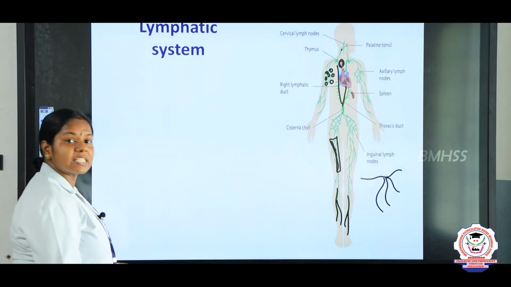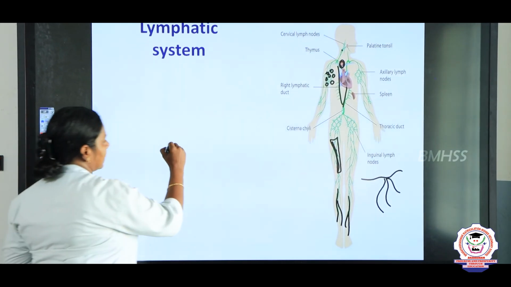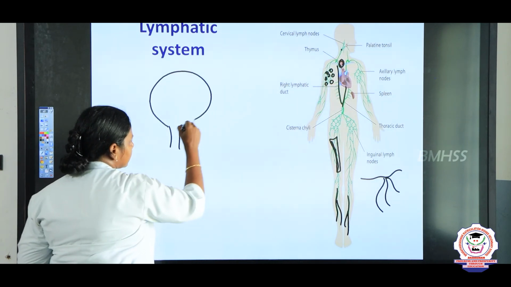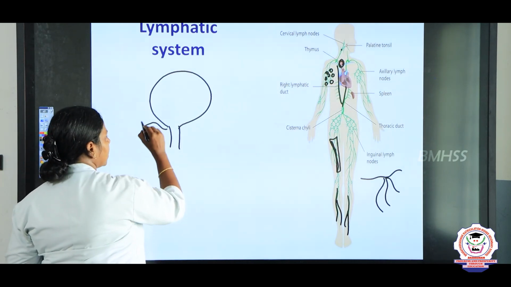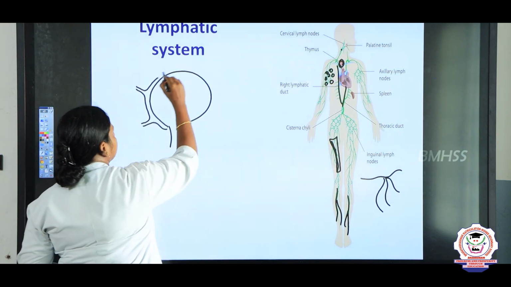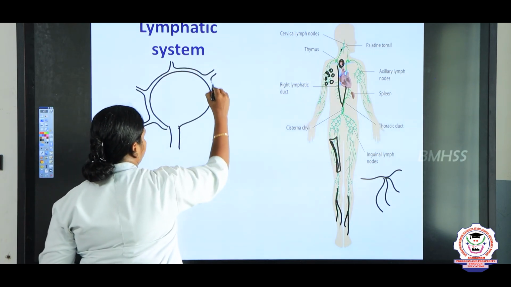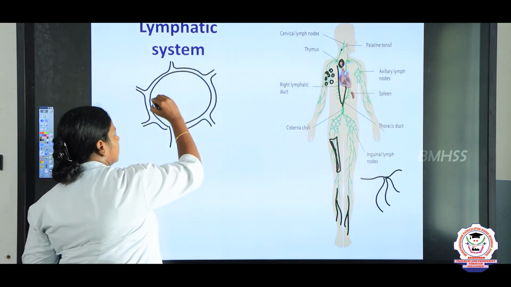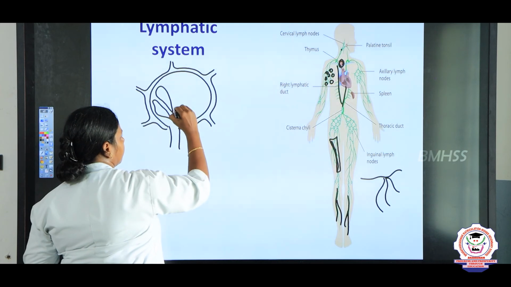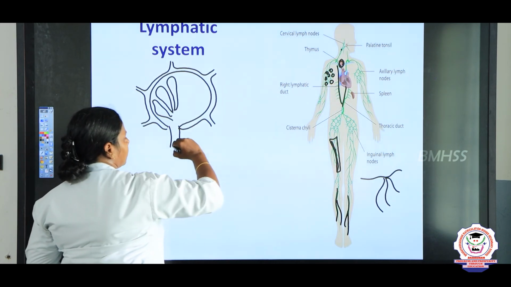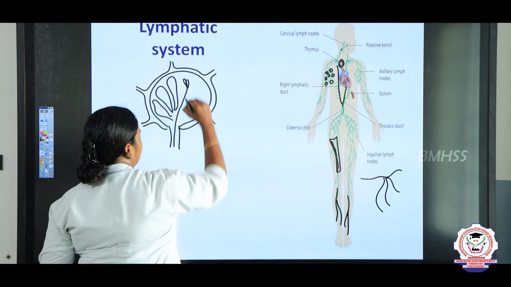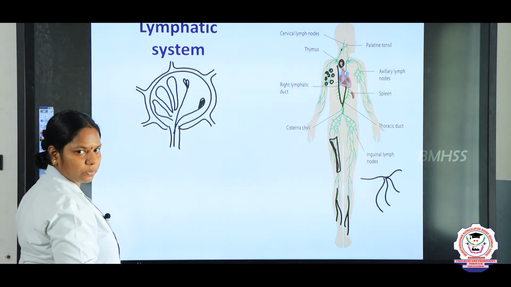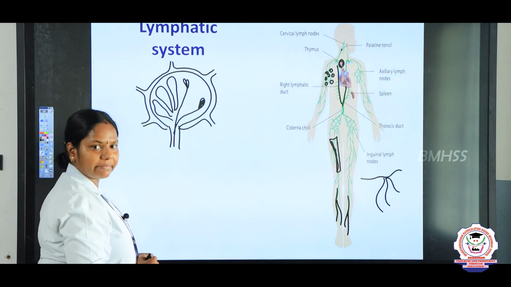So, now we are going to see the structure of lymph nodes. For example, the lymph nodes are oval shaped bodies and they possess many openings like this for the entry of the lymph. It has many T cells, B cells supplying parts, and it possesses the lymphatic arteries and the lymphatic veins. So this is the structure of the lymph node. This you will be studying in the 11th class.